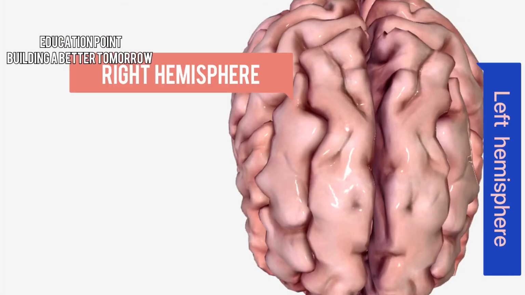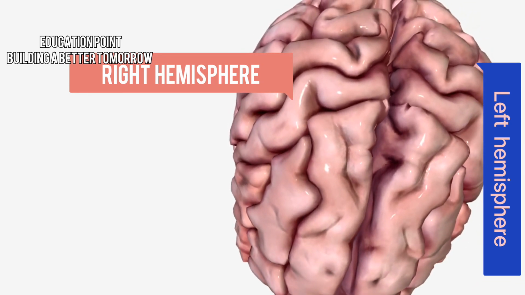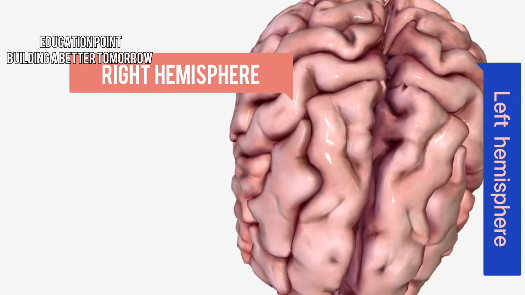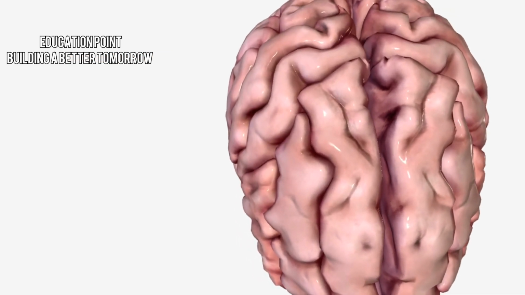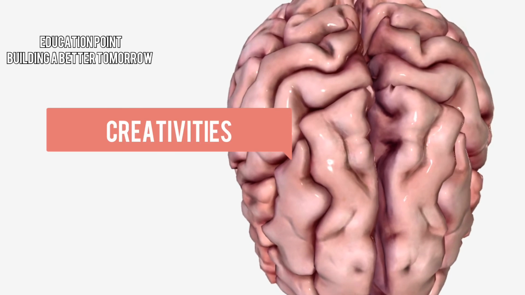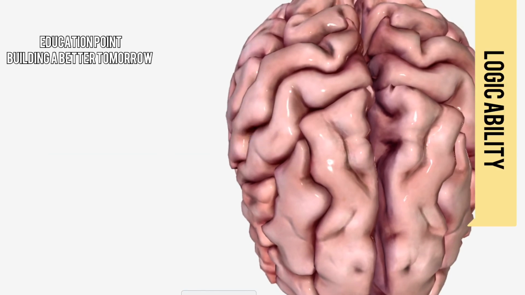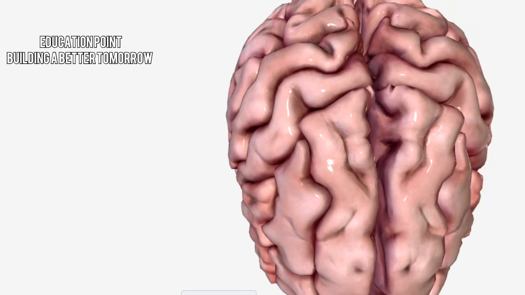The cerebrum is divided into two halves by a deep furrow. These halves are the left and right hemispheres. Each side functions slightly different from the other, even though they are symmetrical. So the right hemisphere links to creativity, whereas the left hemisphere relates to logic abilities. And corpus callosum connects the two hemispheres.